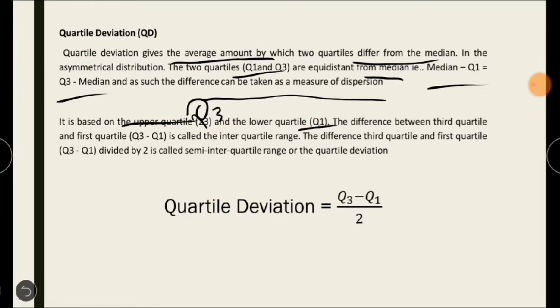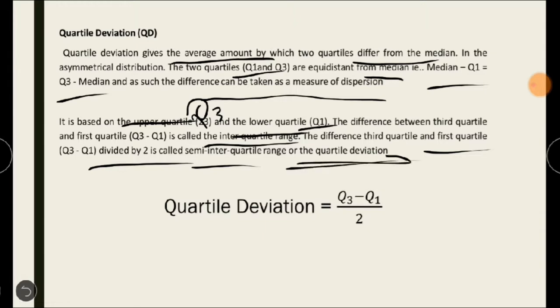The difference between the third quartile and the first quartile is called the interquartile range. The difference between the third quartile and the first quartile divided by 2 is called the semi-interquartile range, or quartile deviation. So if the difference of the third and first quartiles is divided by 2, such a range is termed quartile deviation. So this is about the meaning.